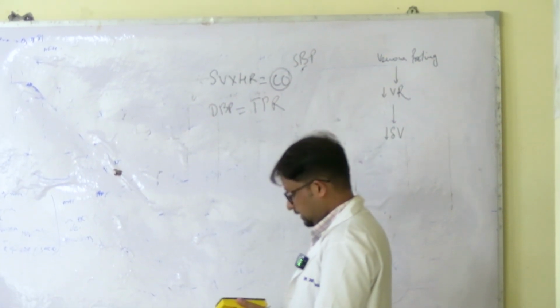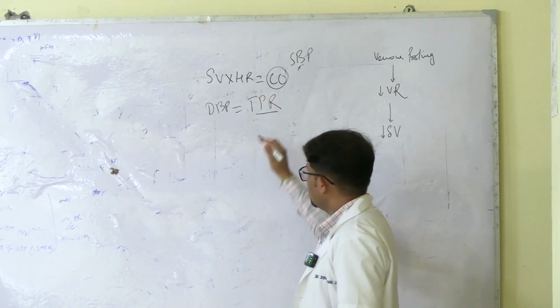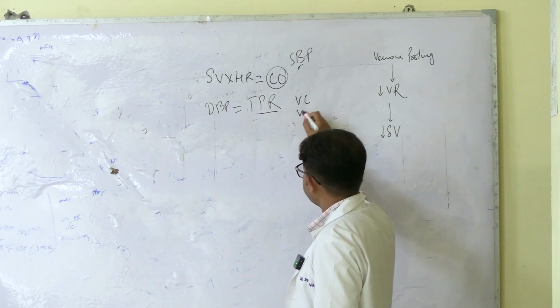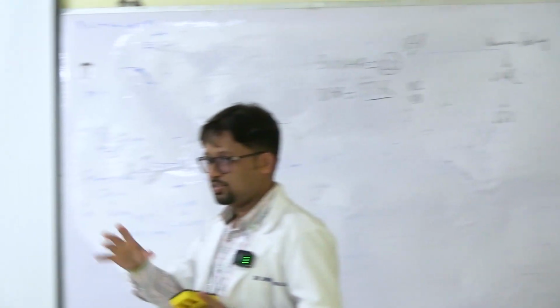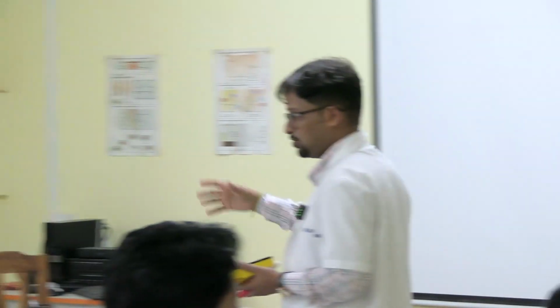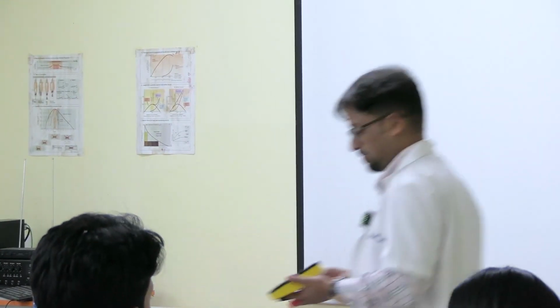And total peripheral resistance is again determined by the degree of vasoconstriction or vasodilation. If the blood vessels are constricted, the flowing blood has to overcome more resistance, so the heart has to pump harder so that this resistance can be overcome. And if the vessels are dilated, the resistance is less. So these are the determinants.